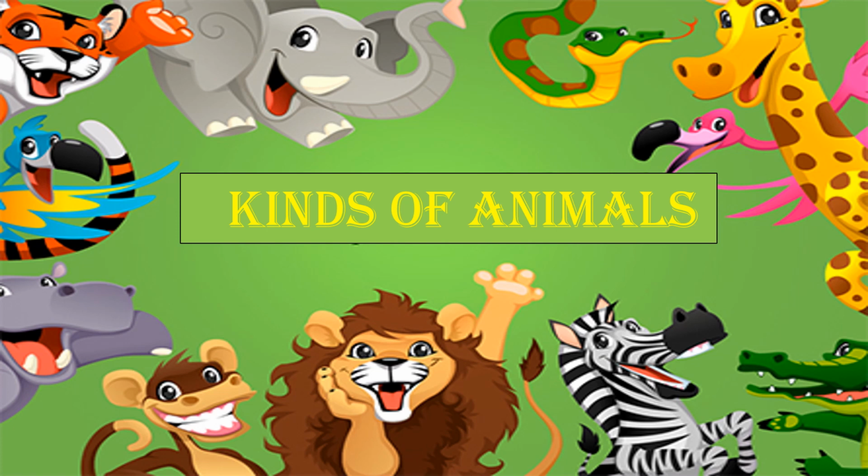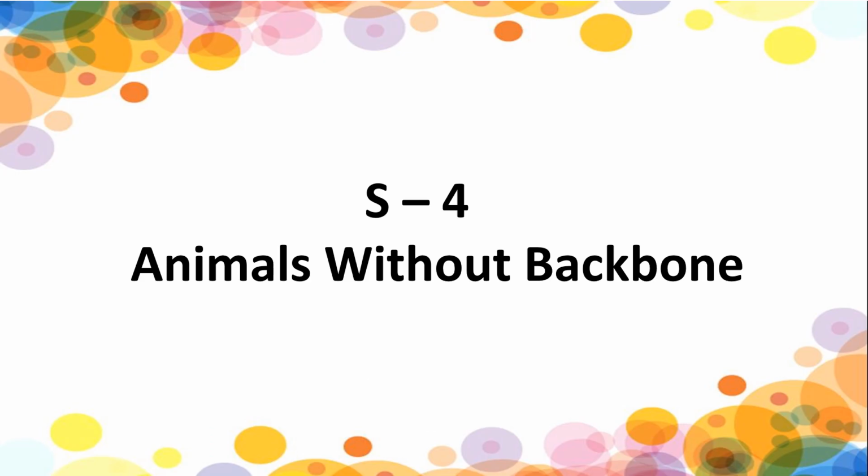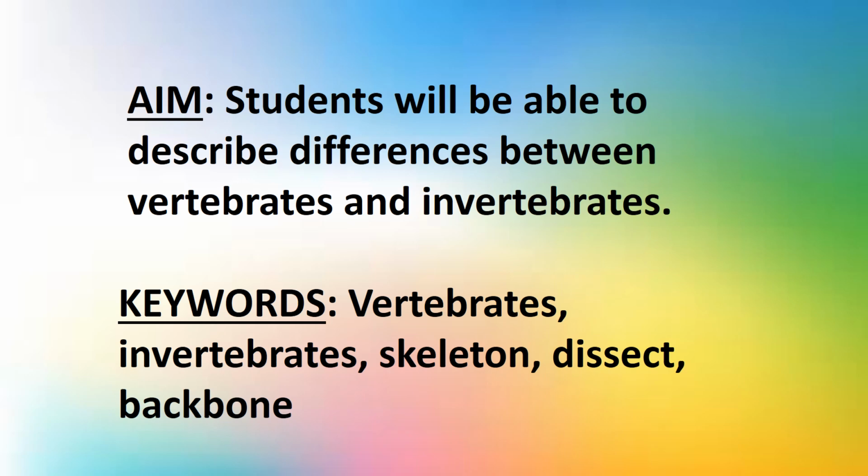Today, we are going to continue our block Kinds of Animals. So, today we will do S4 Animals without Backbone. Today's aim is that you will be able to describe differences between vertebrates and invertebrates. Today's keywords are vertebrates, invertebrates, skeleton, dissect, backbone.